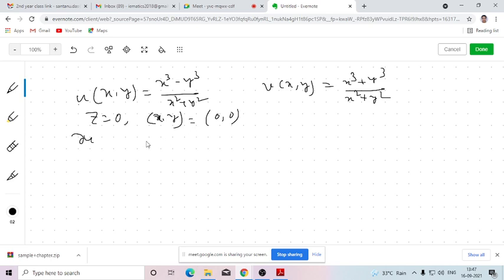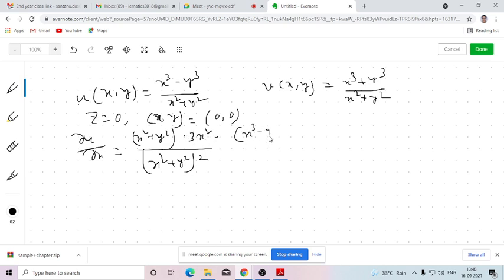So what is del u del x? That means the quotient rule you need to use, x square plus y square whole square in the denominator. X square plus y square will be fixed. Derivative of numerator, that will be 3x square with respect to x, minus the numerator fixed times the derivative of denominator with respect to x, which will be 2x. So here if you put x equals to 0 and y equals to 0, you will be finding the form 0 by 0.